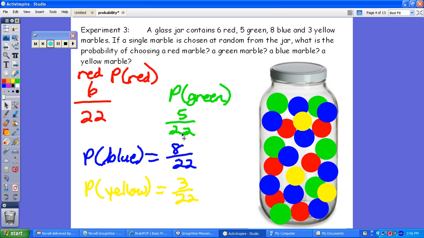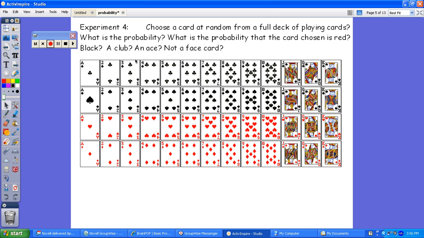And so that takes you through the first 3 experiments. We're going to do 2 more, and then I'm going to stop there because the next one will have a different idea. So let's go on. So now we are talking about pulling cards. What you see on this screen is a standard deck. So you're choosing a card at random from a full deck of cards.